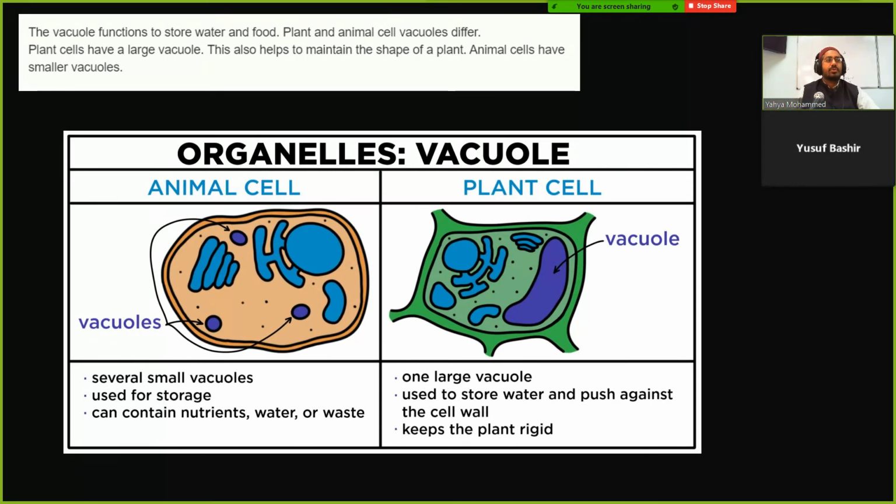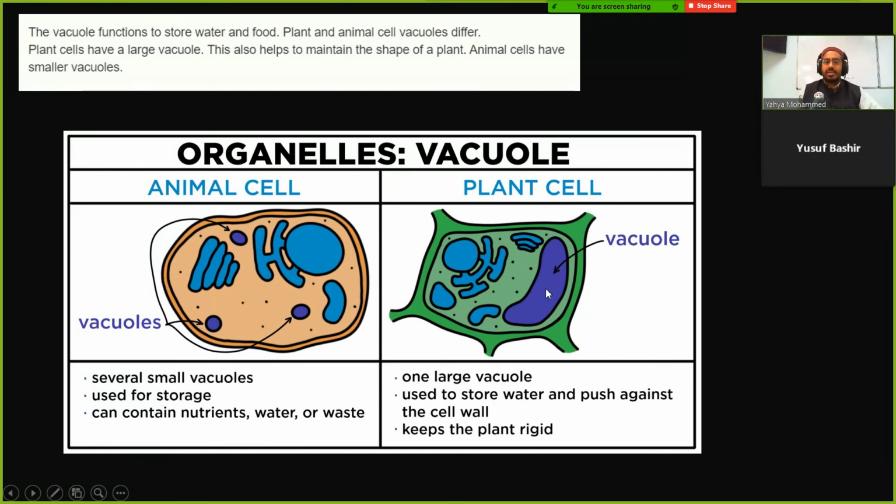Right now we have this thing called the vacuole. The vacuole is different in animal cells and plant cells. Both animal cells and plant cells have a vacuole, but what is a vacuole? It's basically like a large place. You can think of it as kind of like a lake, or like an aquifer, where a lot of water and food and maybe some chemicals are just stored. You can think of it like a big bubble of water in the cell.